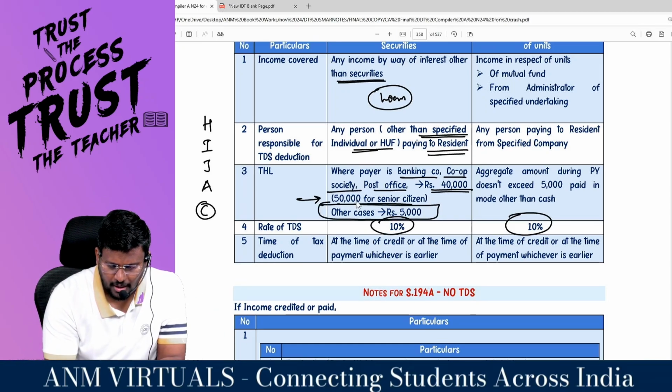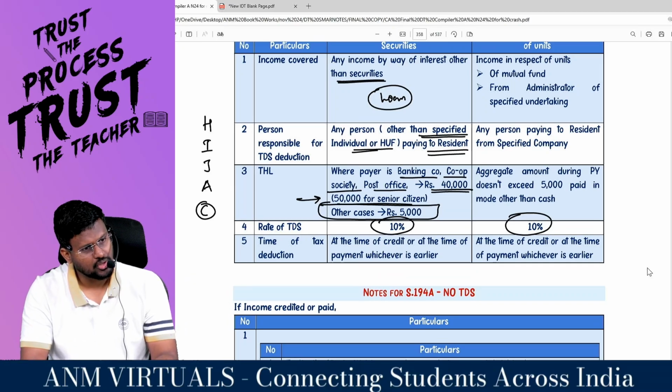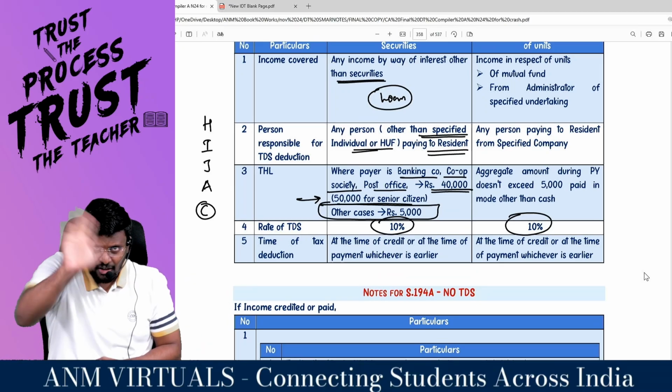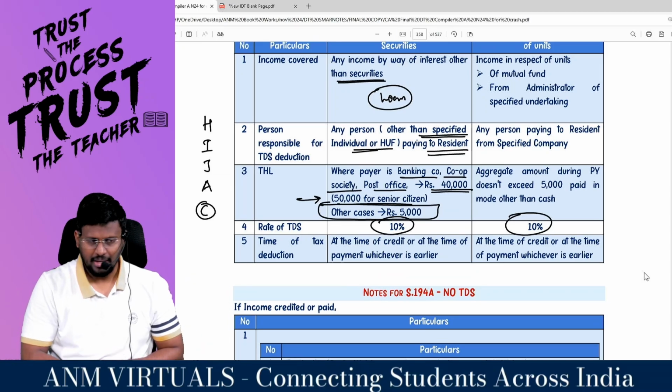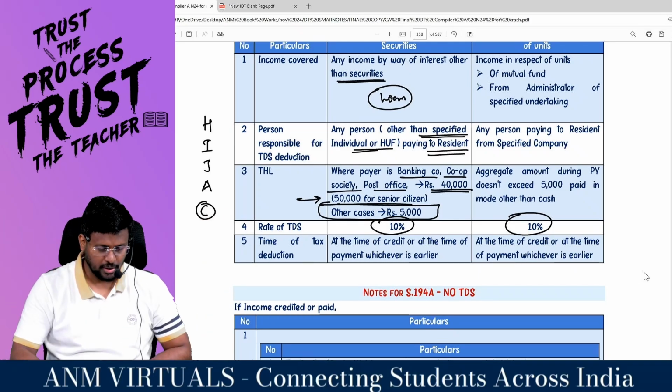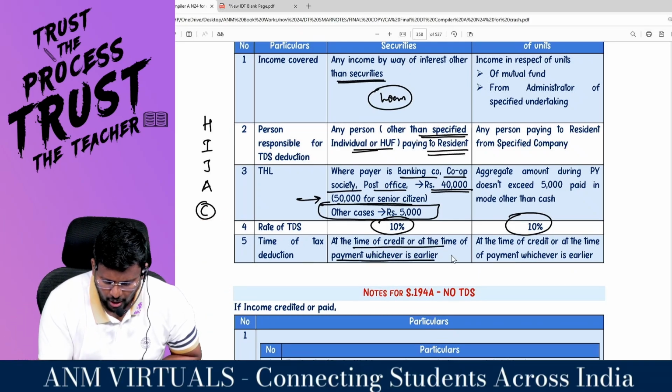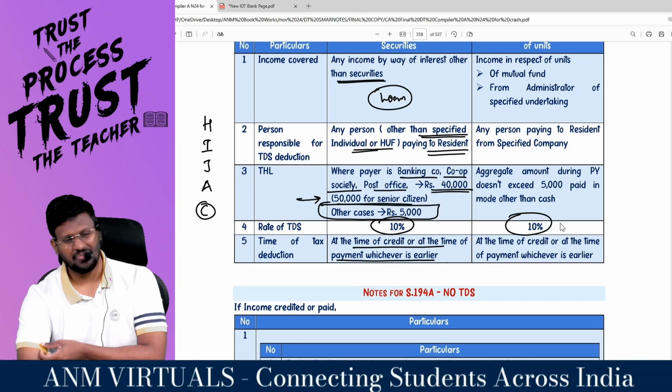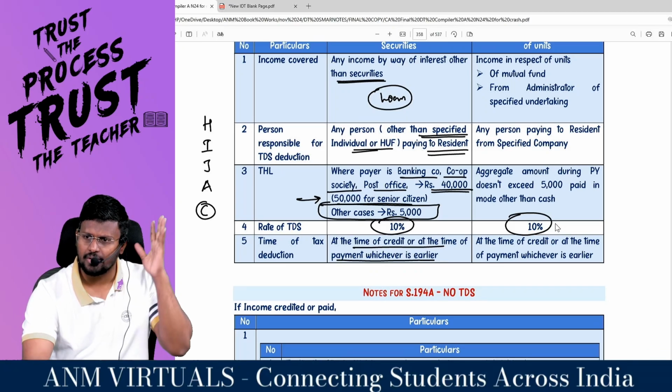Other cases is how much man? 5,000. Other cases is how much? So generally a return family 5,000. Rate 10%. Are you really with me? At the time of credit or at the time of payment, whichever is what? At the time of credit or at the time of payment, whichever is earlier.